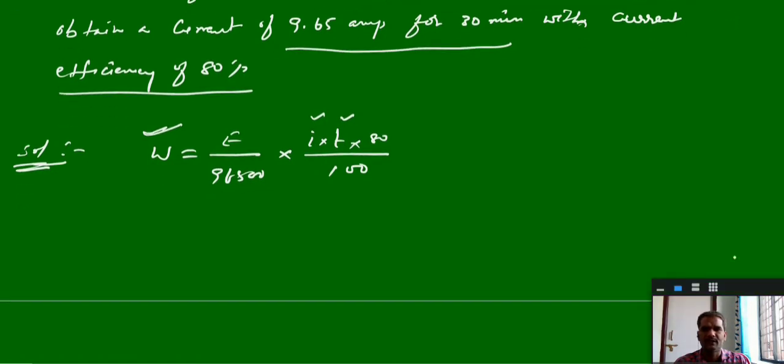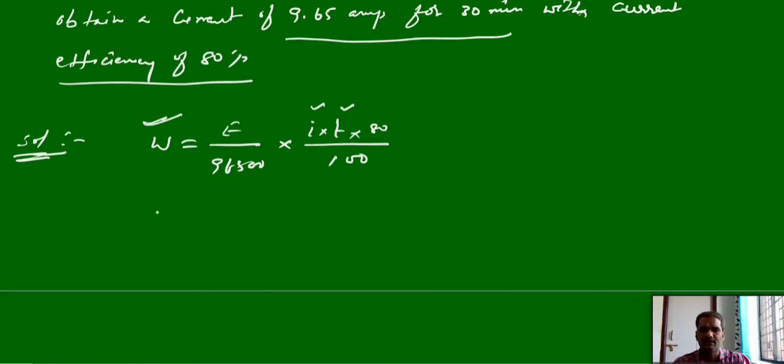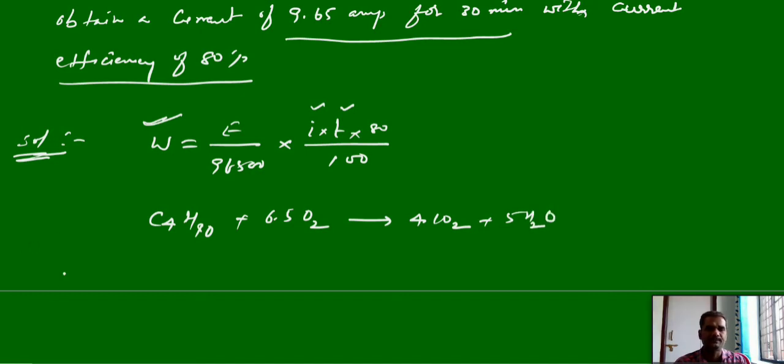Butane C4H10 can react with 6.5 moles of oxygen. We can give 4 moles of carbon dioxide and 5 moles of water.